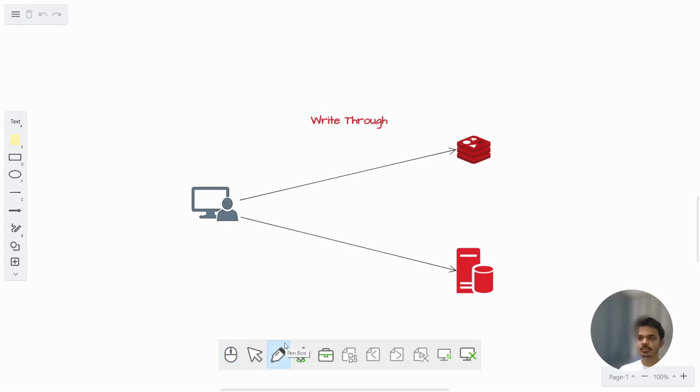So the first mechanism is the write through mechanism. Whenever any data entry has to be updated, it will be updated in the cache as well as in the database. Okay, so it is the application's responsibility to update it in both the places in write through cache. It is a very simple policy. You simply update it in both the places.